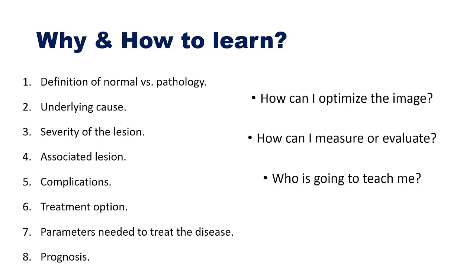And why should we know it? Because we have to decide whether the patient is a normal one or a pathological one. If the patient is a pathological one, what is the cause? What is the severity of the lesion? What are the complications or associated lesions, and how should I treat this patient? And what are the parameters we need to treat this patient? To answer all these questions, you need to qualify and quantify your patient's heart with different parameters.